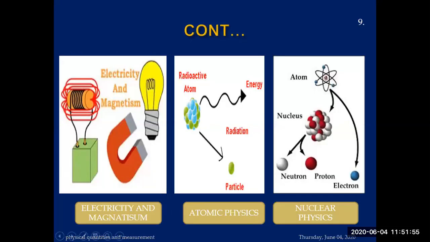So these are different examples: electricity and magnetism. This is a U-shaped magnet, this is a valve, and this is a coil. Magnetism is produced when the current passes through the coil. You will study in detail.